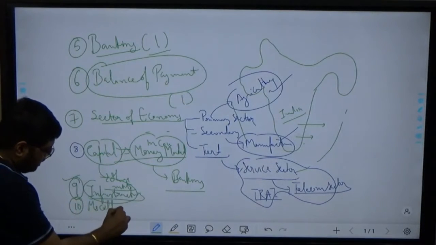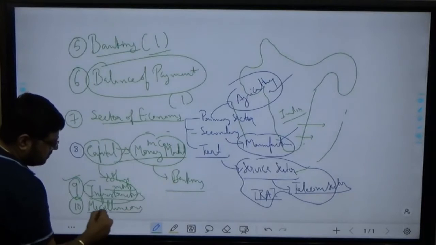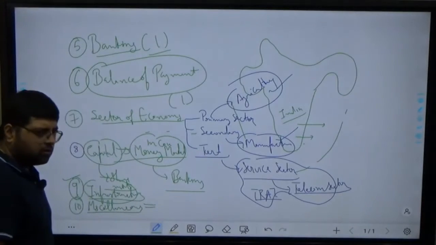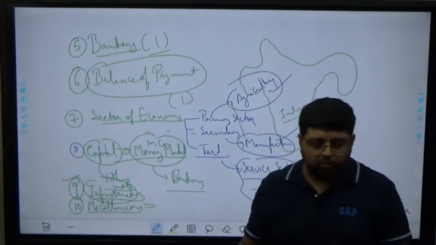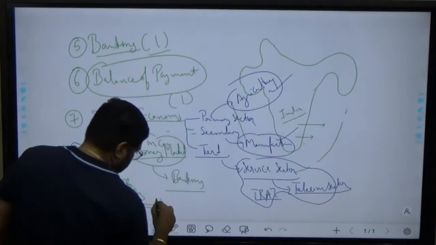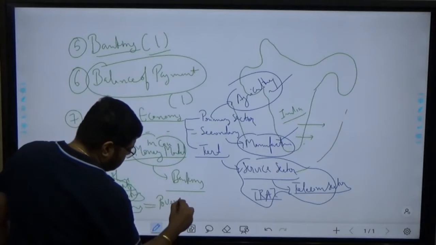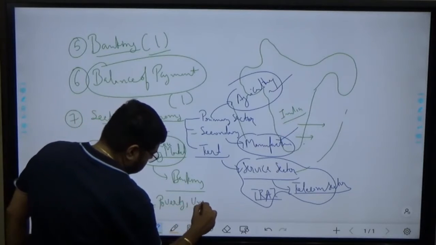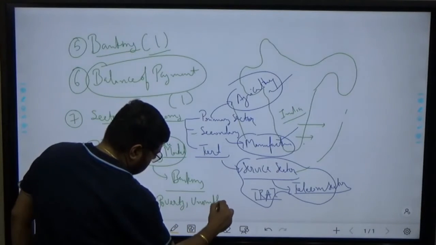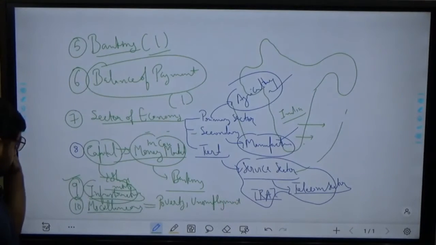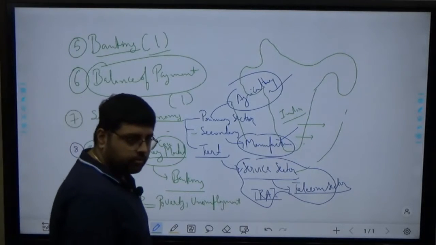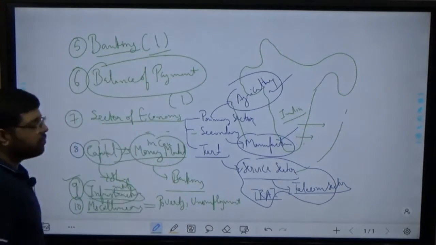Now what is miscellaneous? In miscellaneous we will have small topics like poverty, unemployment. Okay, poverty, unemployment, and small concepts. Okay, so this is the area we are going to cover in your prelims. Okay, that is for prelims. Okay, so these are the important 10 topics.